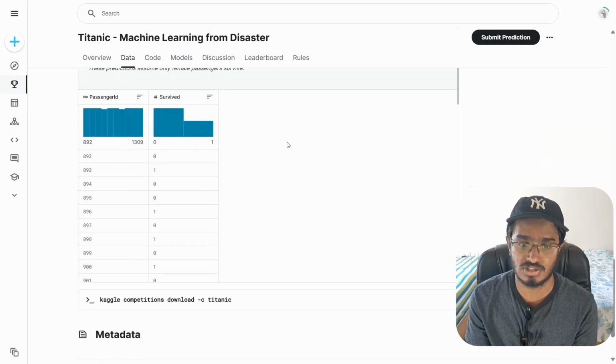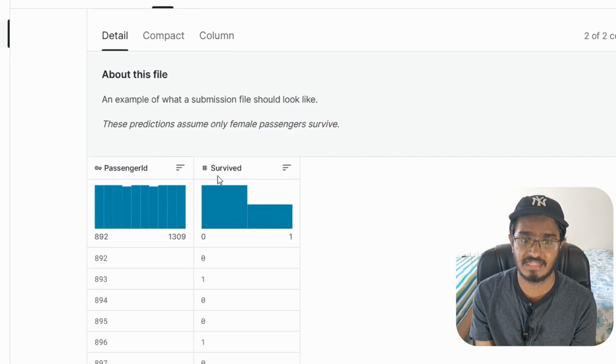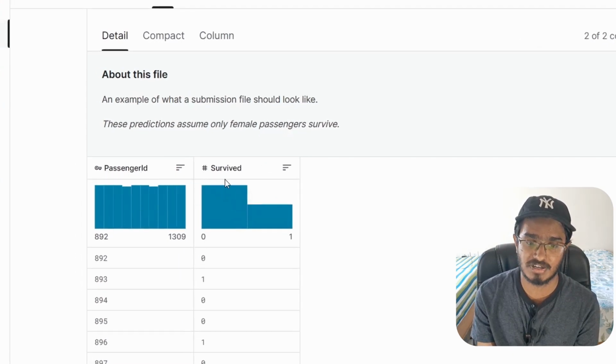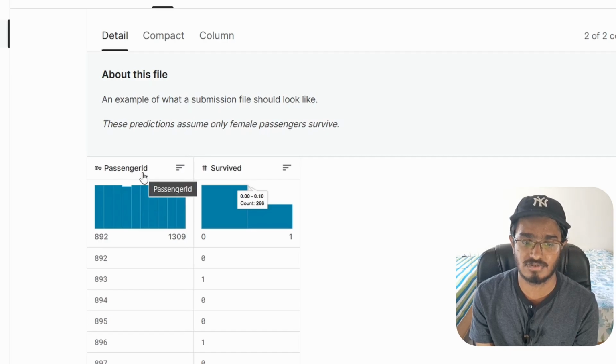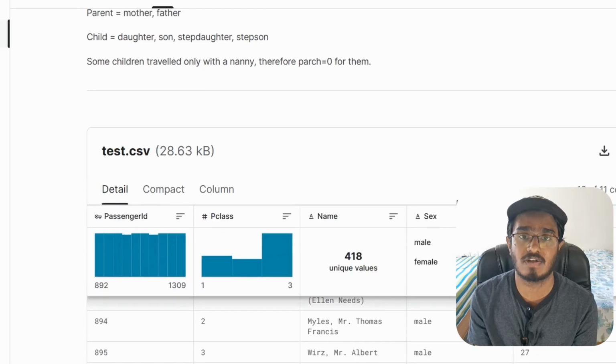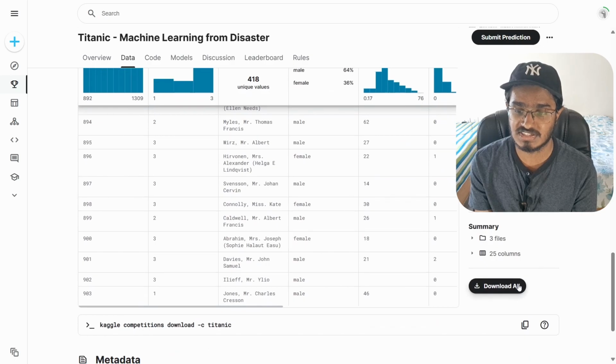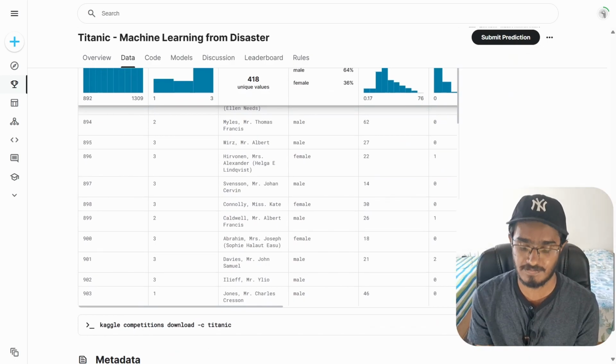Again, I want to show you the sample submission file. They're asking us for the passenger ID and then if they have survived or not. Our prediction should be the survived column, and then we have to give them the passenger ID. So we have to extract the passenger ID from the test set, and then we have to create a new column survived as well. So with that said, we can just click on download now. That is going to download a zip file, and we will have to extract it to the main source.